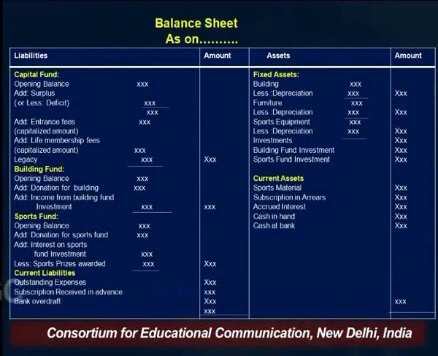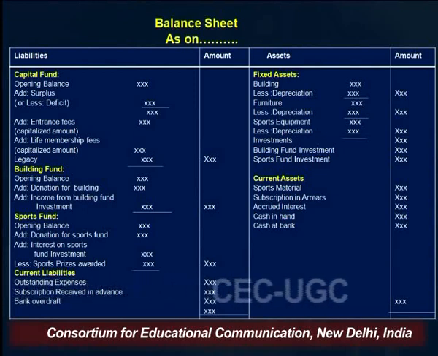The other things which are shown on the liability side are building fund and sports fund. These are just examples of all types of specific funds which are received from a person for some specific purpose. For example, I have received a fund for the construction of a building. This is a specific fund, received specifically for the construction of a building. So this is our liability, and this will be shown on the liability side of the balance sheet.